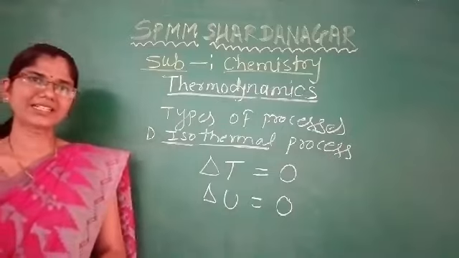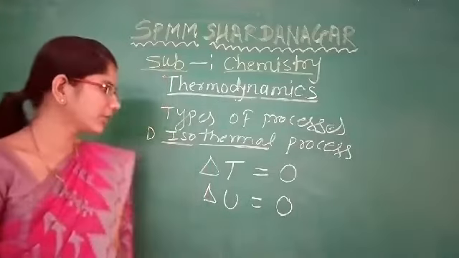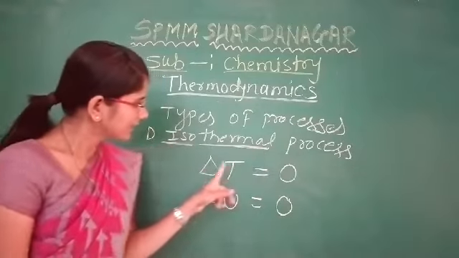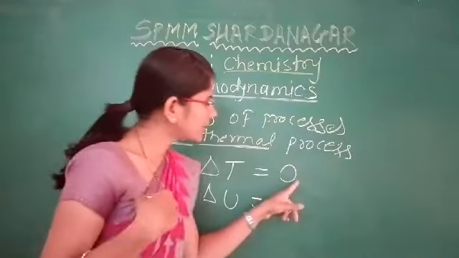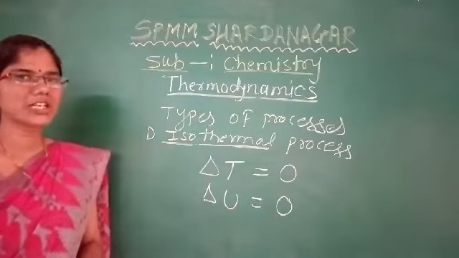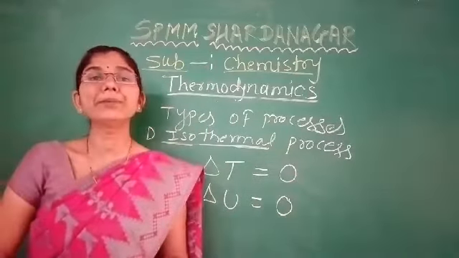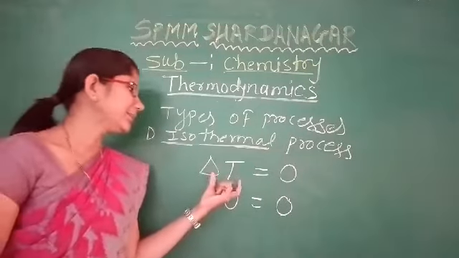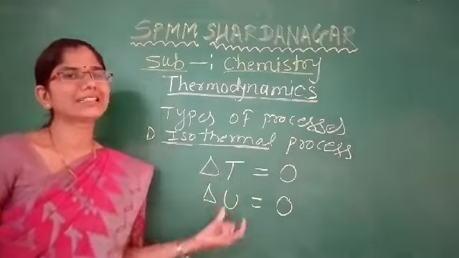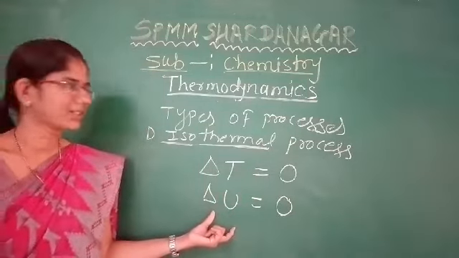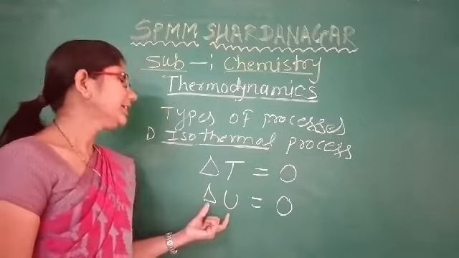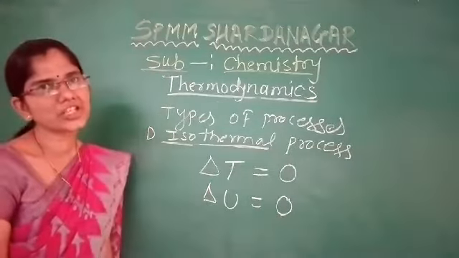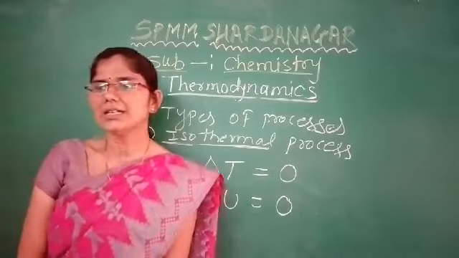In an isothermal process, delta T equals 0 because there is no change in temperature before and after the reaction, and if the temperature remains constant, then there is no change in the internal energy, so delta U is equal to 0.